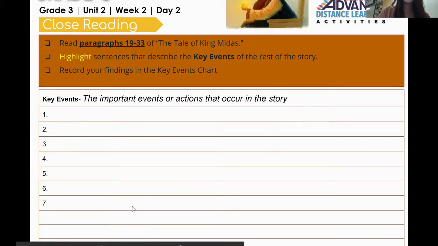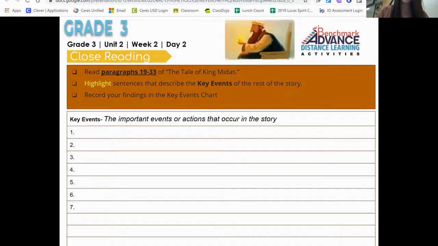So as we are reading, we're going to highlight key events. Remember that key events are important events or actions that occur in the story. So as we are reading, we might look for actions that King Midas or another character perform in the story, or just something important that happens in general, okay? So let's go ahead and start reading paragraph 19.